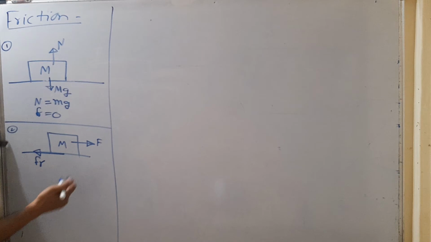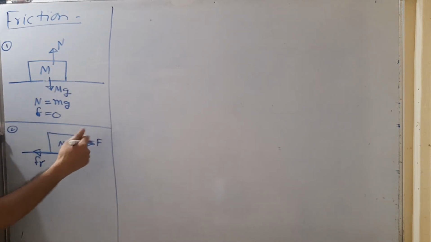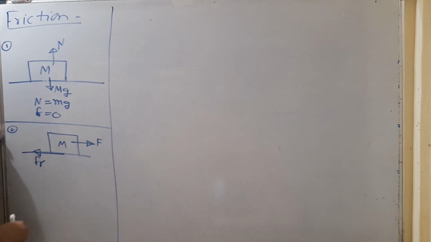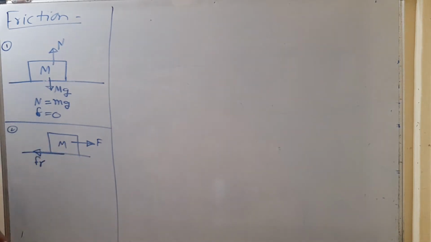But in the second case, this block has a tendency to move in the forward direction, so because of that tendency, a frictional force is developing in the backward direction, which opposes the relative motion of this block. लेकिन इसका एक लिमिट है, एक लिमिट तक ही frictional force एक्ट करता है. If suppose the applied force is 10 Newton and the frictional force is also 10 Newton, both the forces are cancelled, this block will be at rest.